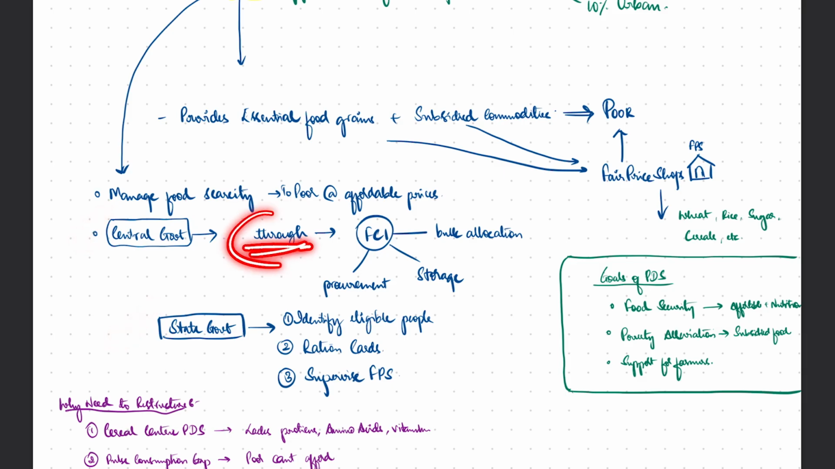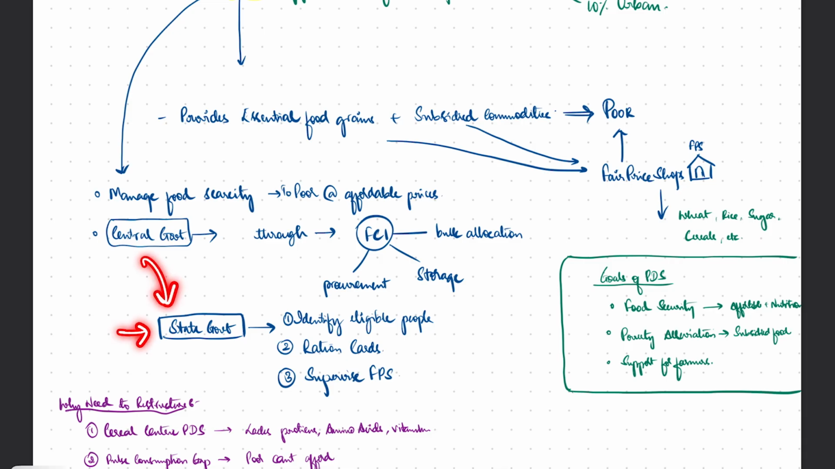So the first thing, the procurement, right? The central government controls, or the central government has the power on these PDS, which is your public distribution systems, through FCI, Food Corporation of India, which takes care of the procurement, the storage, and even the bulk allocation of food grains to different states, right? And also the concerned localities.